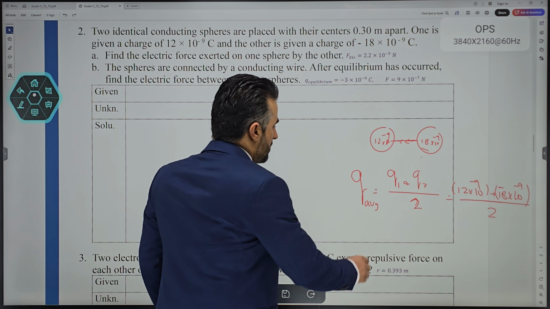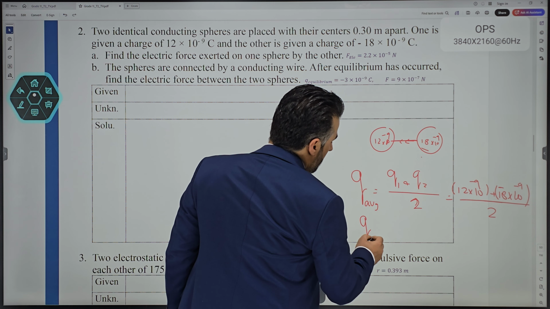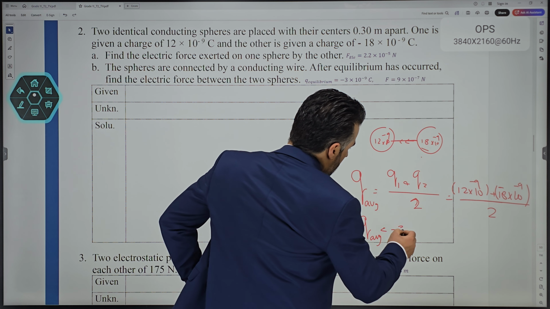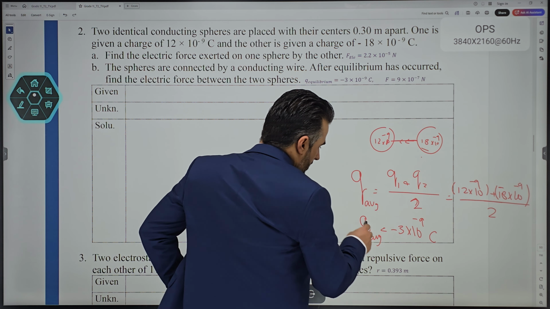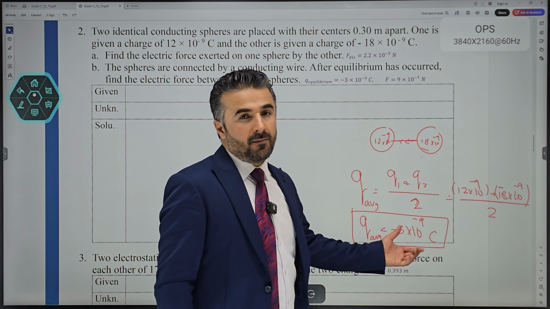So once we do this one, of course, we can get the average charge on each sphere now. Average charge on each sphere, what is it going to be? It is going to be negative 3 times 10 to the power negative 9 coulomb. So this is how much charge is going to be on each sphere now.